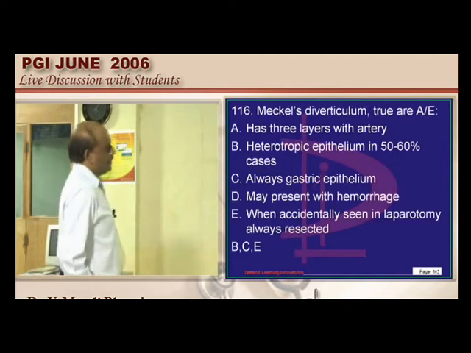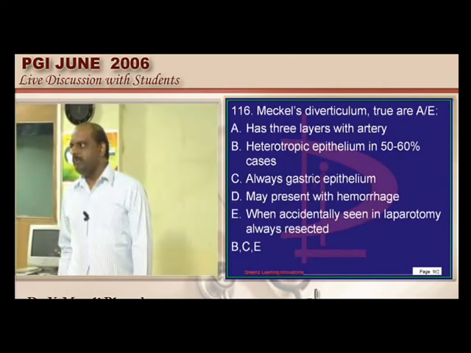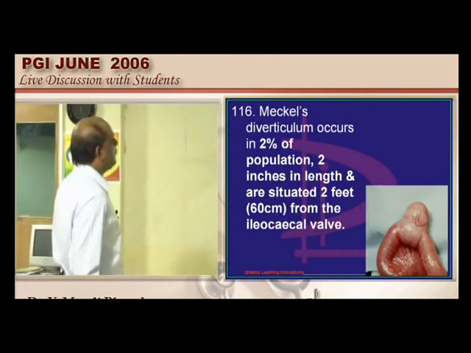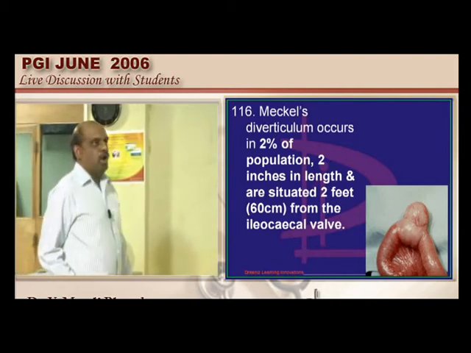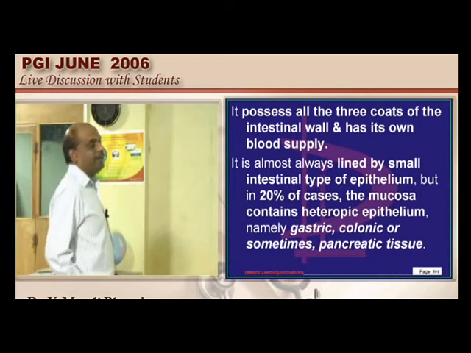Now let us go to the next question. Meckel's diverticulum typically is in 2% of population, 2 inches in length and 2 feet from the ileocecal valve. All the 3 layers of the intestinal wall are a part of it, and it has its own blood supply.